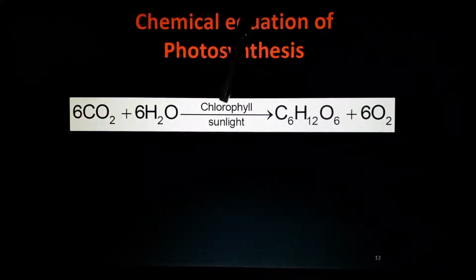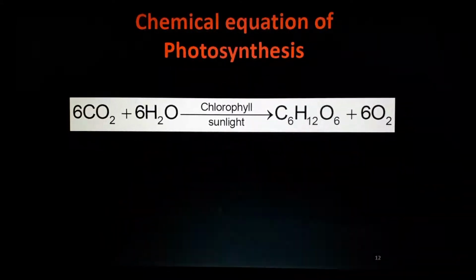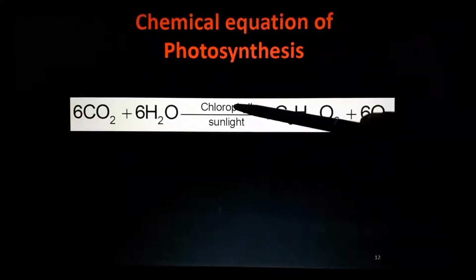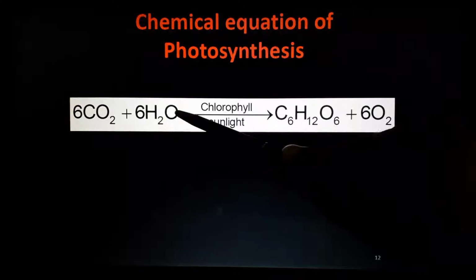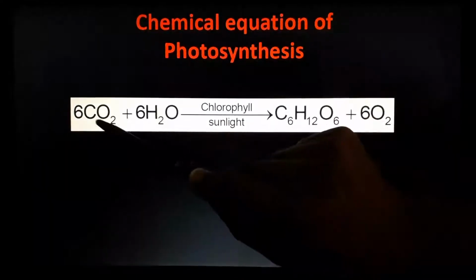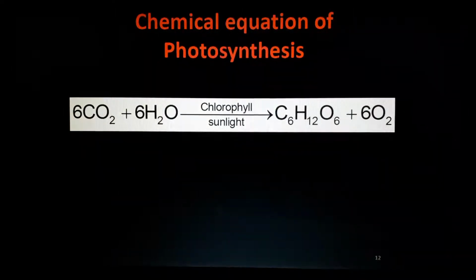Understand? Leaves. This is not getting from the atmosphere. All the other things, sunlight, water, carbon dioxide, they are getting from outside. Only chlorophyll they have inside. It's a pigment which gives the green color to the leaves. It is already present in the plant. So chlorophyll will trap the sunlight and change this light energy into chemical energy. And that chemical energy, what will it do? It will split water into hydrogen and oxygen, and this hydrogen will react with carbon dioxide to form C6H12O6, also called glucose. And this is the food which the plant eats.